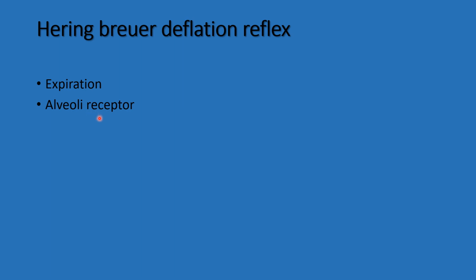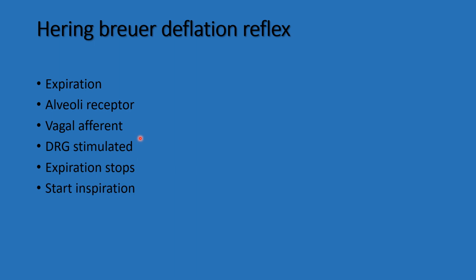The impulse is carried by the vagal afferent to the dorsal respiratory group of neurons. Here the dorsal respiratory group of neurons are stimulated. So they initiate the inspiration and stop the expiration. So this is the Hering-Breuer deflation reflex.